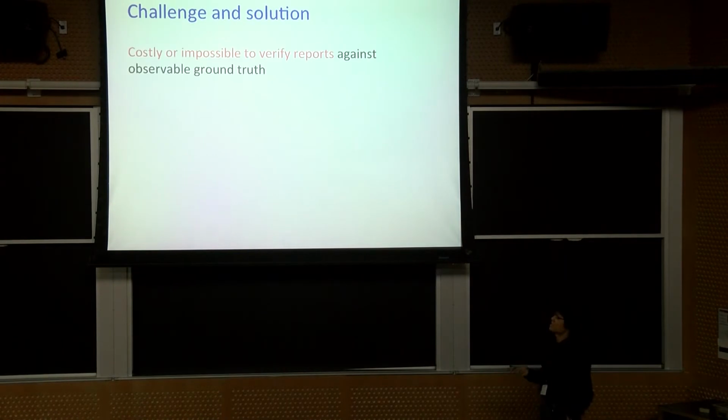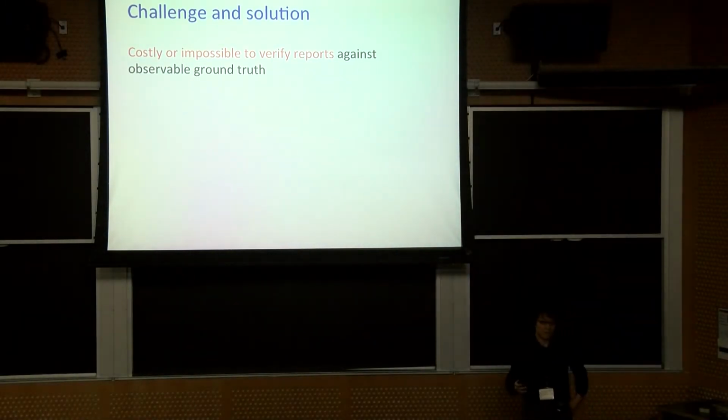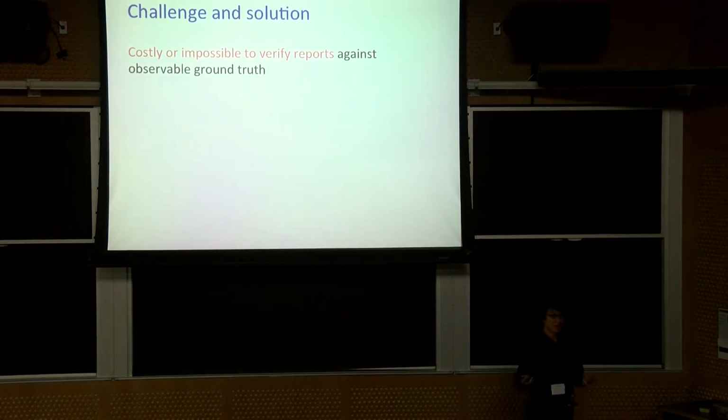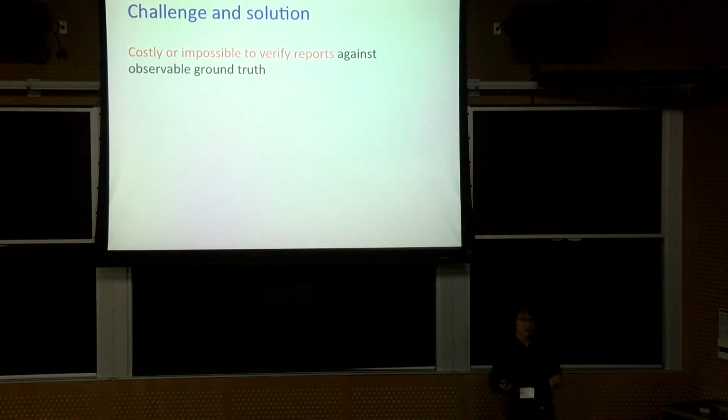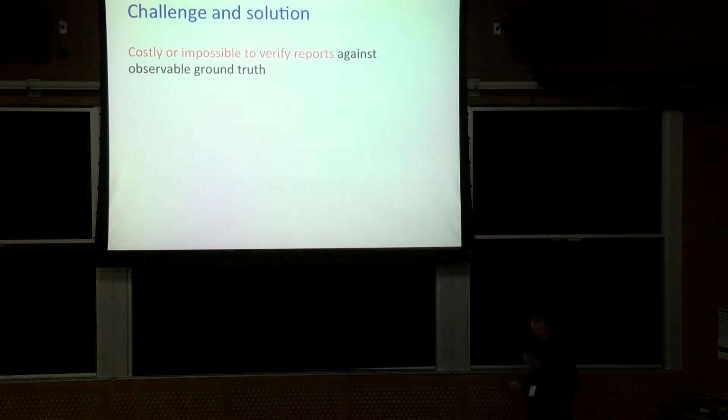This problem is challenging when it's costly or even impossible to verify the reports against an observable ground truth. Consider peer grading, where students grade each other's homework. It would be really costly to further verify the quality of the grading.